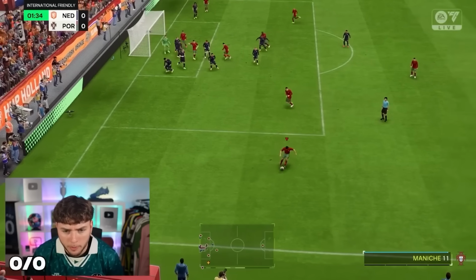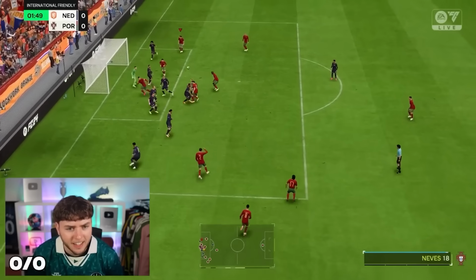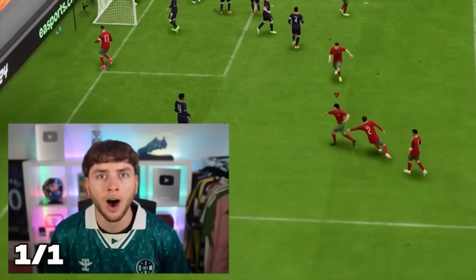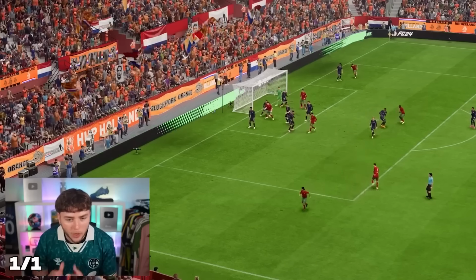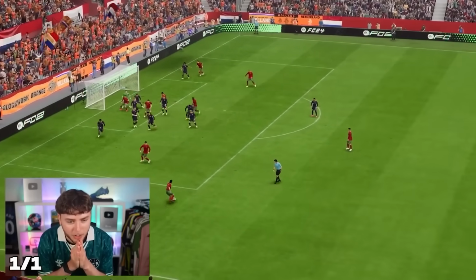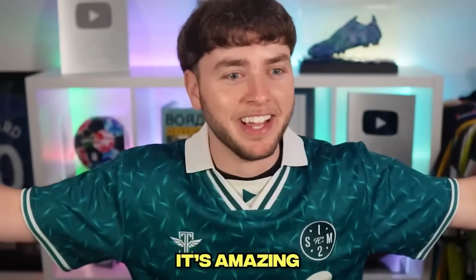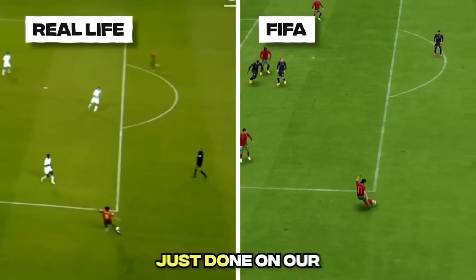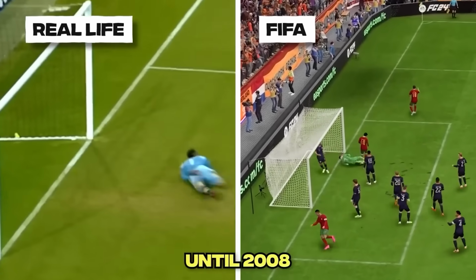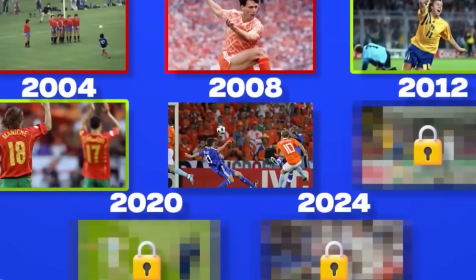The ball gets played to him. Takes a touch. Finesses. No way, we just did it on our first attempt! Oh my god. The pass to Maniche, the touch, the shot, the goal. It's amazing. I honestly couldn't believe what we had just done on our first try. On to 2008 we go. I'm moving on to 2008.